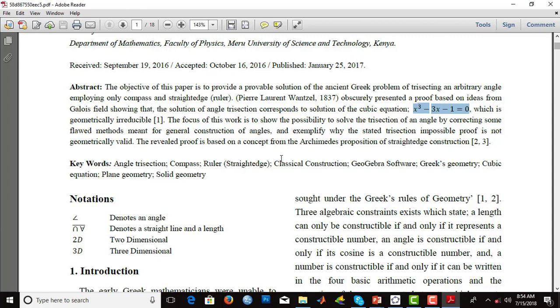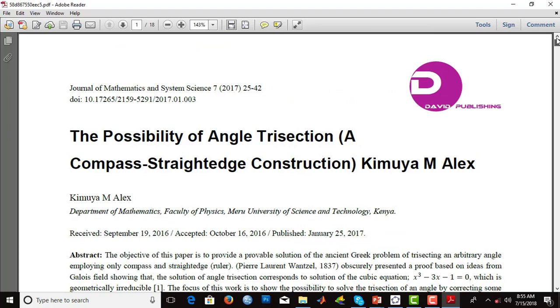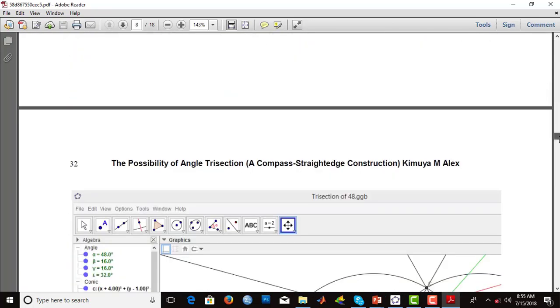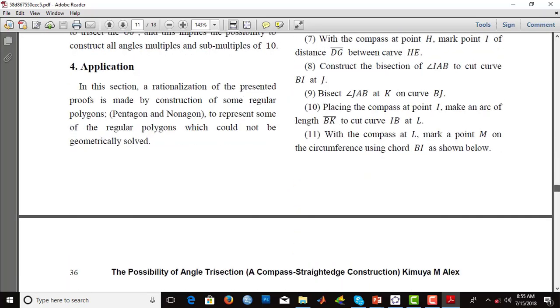And it comes from one Searle's proof of 1837. Since he was unable to construct 20, he made a general statement: if we can construct all the whole number angles, then we should be able to resolve the angle trisection problem. That is really wrong. The proof of impossibility, as many would agree with me, just proves a statement, and a wrong statement for that matter. This article is in open access too. Get a copy of it for yourself. Enjoy the constructions provided. It's not complicated in any way.